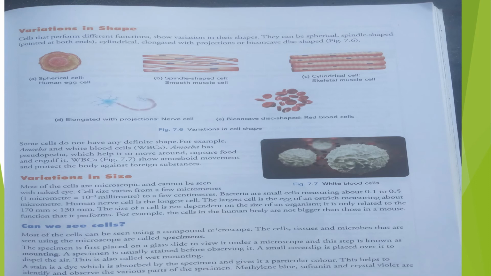Bacteria are small cells, measuring about 0.1 to 0.5 micrometer. The human nerve cell is the longest cell. The largest cell in this world is the egg of the ostrich, which measures about 170 millimeter by 130 millimeter. The size of the cell is not dependent on the size of an organism. It is only related to the function that it performs.